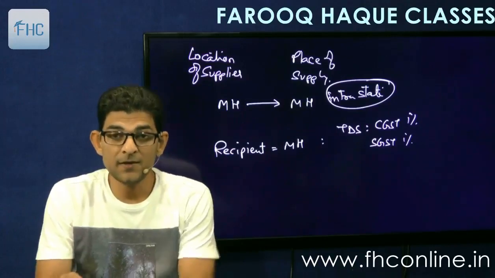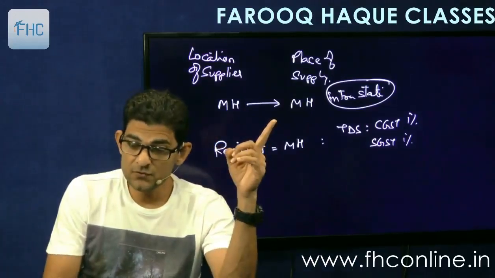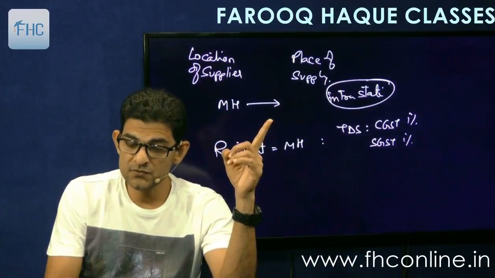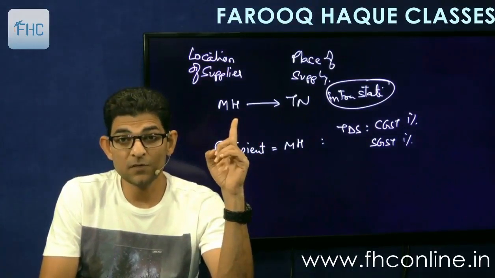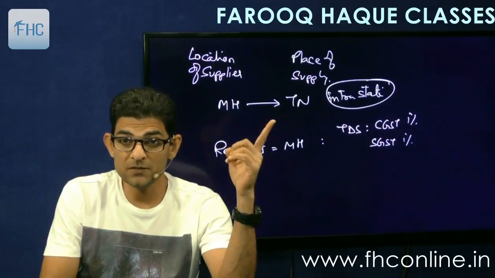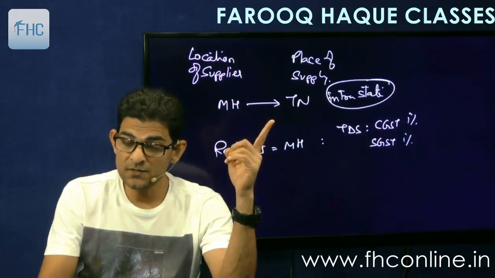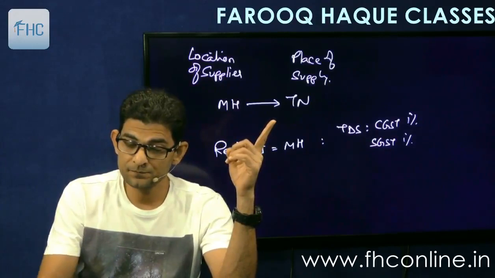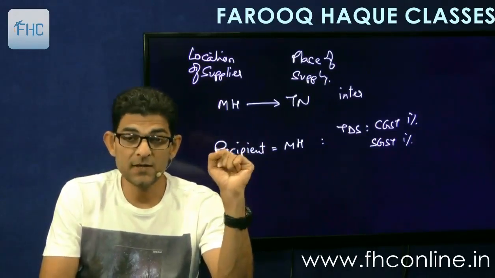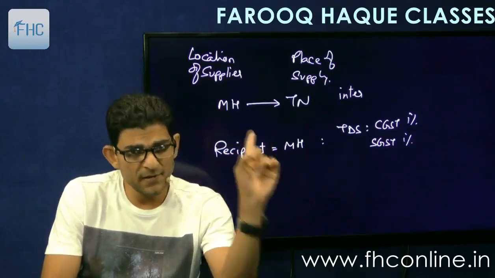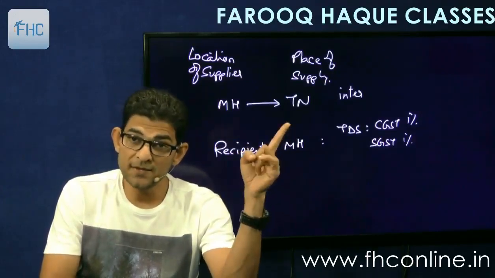Second is that if the states differ, so let's make this as Tamil Nadu. So location of supplier is in Maharashtra and place of supply is in Tamil Nadu. So this becomes an interstate sale. Okay. Now in this case, recipient may be in Maharashtra or he may be in Tamil Nadu.